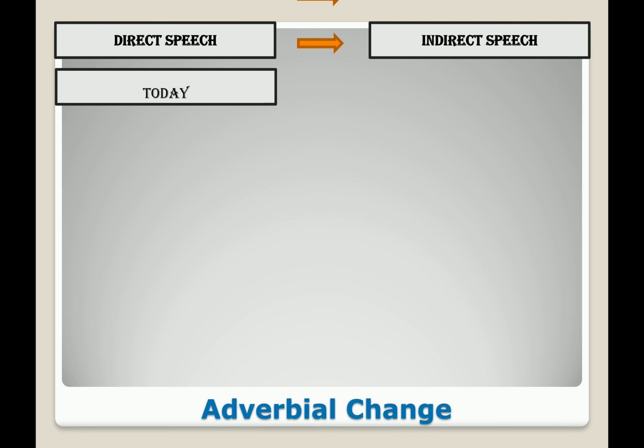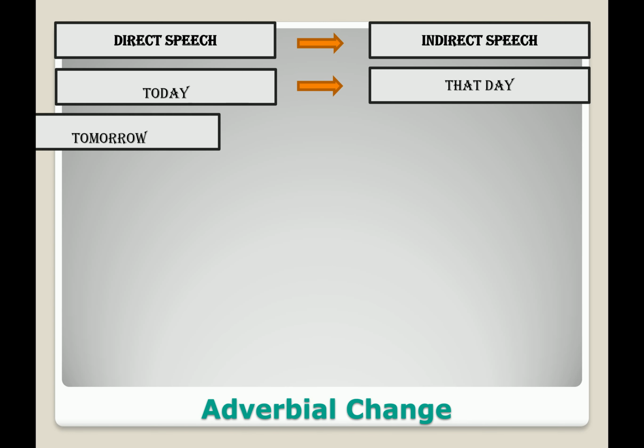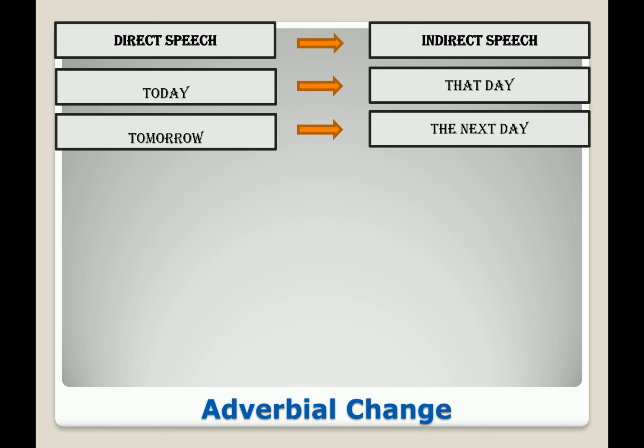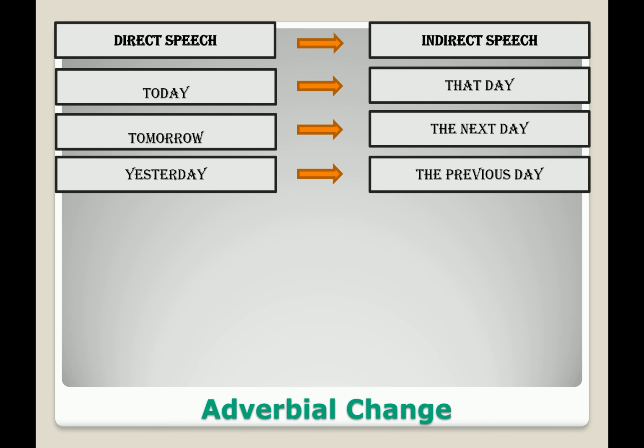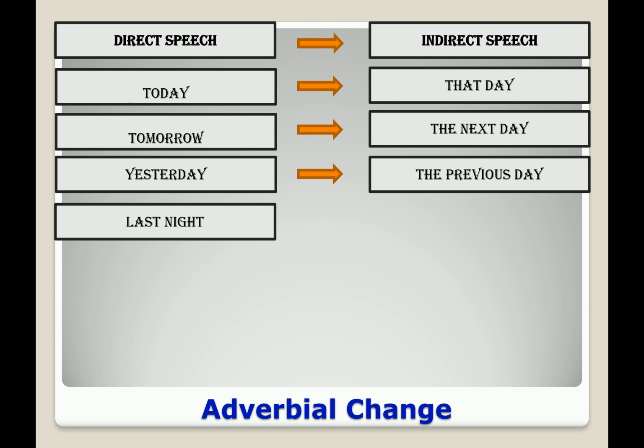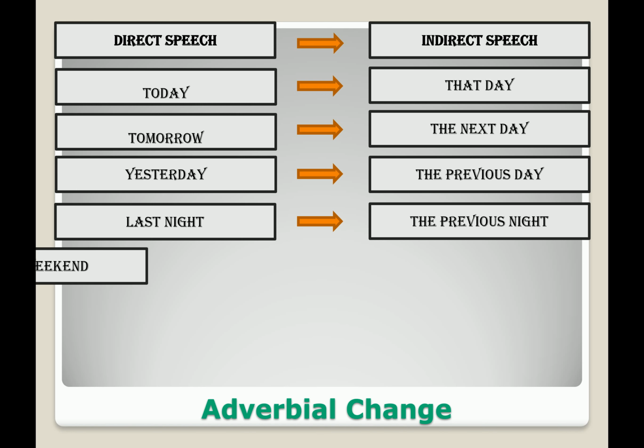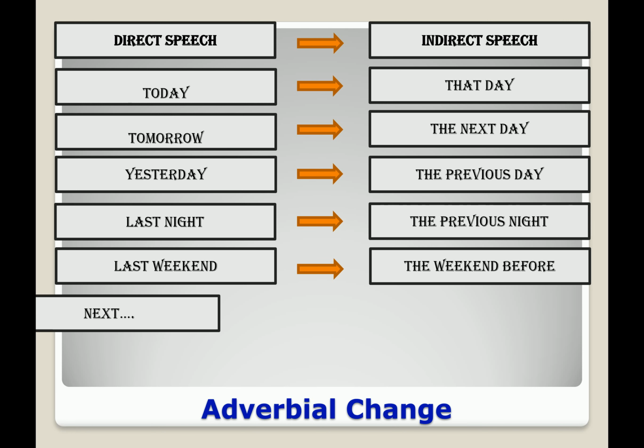So if you get today, it will be that day. If you get tomorrow, it will be the next day or the following day. If you get yesterday, you will have to say the previous day or the day before. If you get last night, then the change will be the previous night. If you get last weekend, the change will be the weekend before. If you get next, then the following.